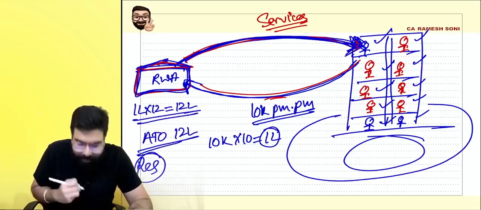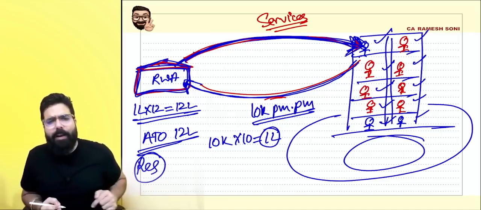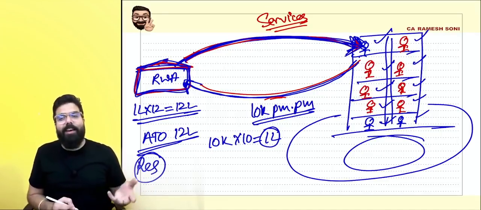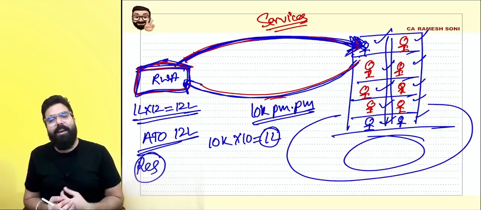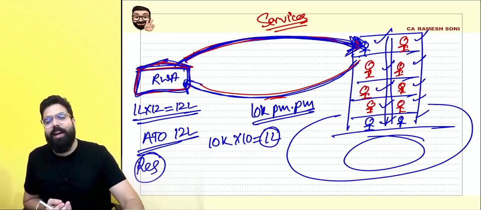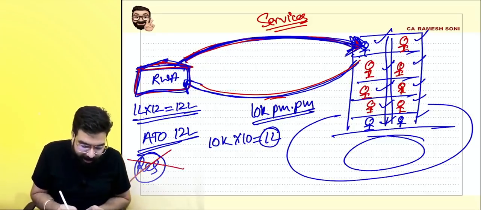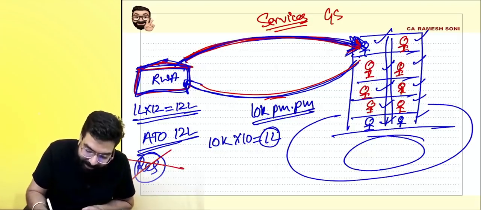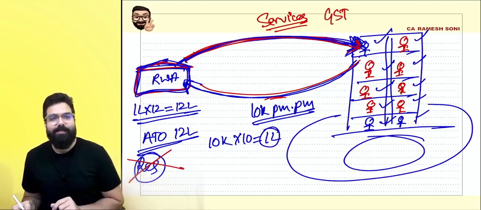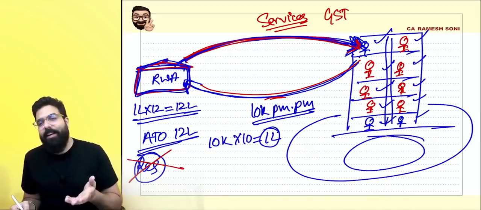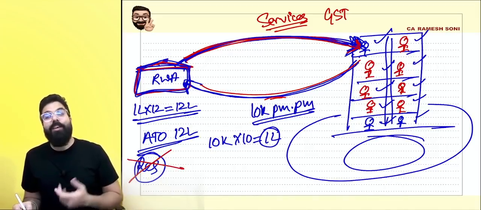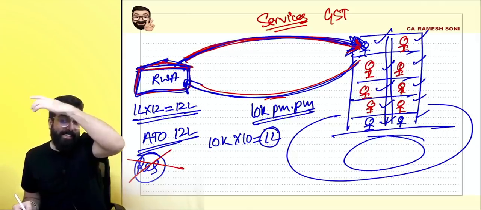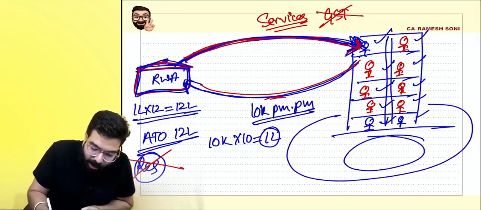Are they registered? Is the Apartment Welfare Association registered? Sir, the turnover limit for registration in a normal state is 20 lakh rupees. The association is not registered. If it is not registered, my question on this service, will GST be charged by the association? Tell me, sir, when the turnover did not even cross the limit, how will they charge GST? Are we clear, everyone? They will not charge GST.